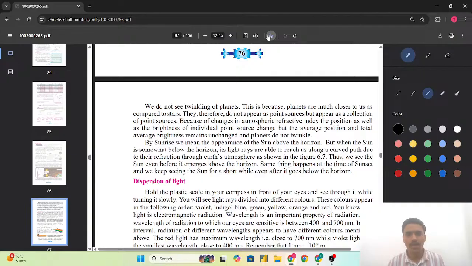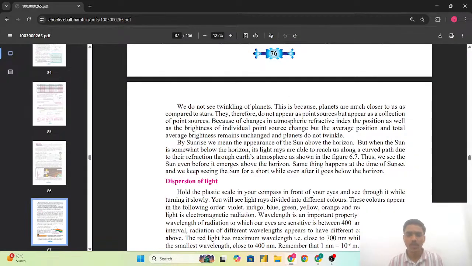So they do not appear to twinkle. Because of the changes in the atmospheric refractive index, the position as well as the brightness of the individual point sources change, but the average position and total average brightness remain unchanged, and planets do not twinkle.